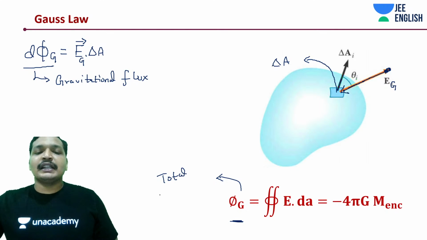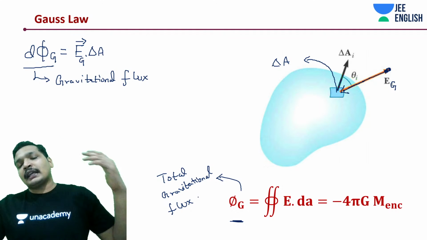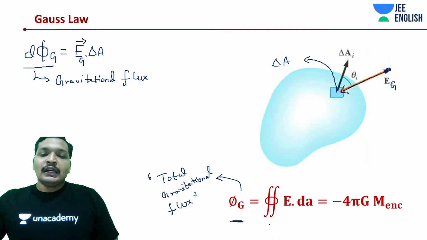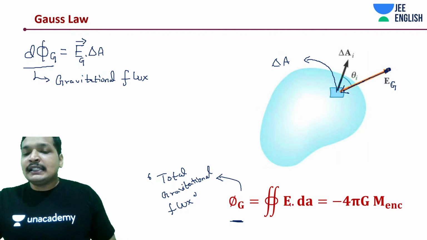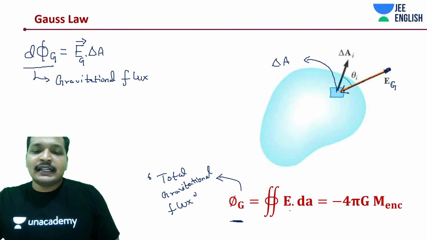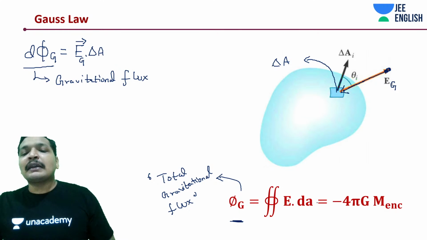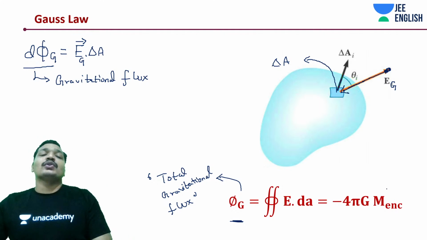So why are we stating all of these things? Because this is the key concept, and this is only applicable for your symmetrical mass distribution. E.dA, generally we denote gravitational field with E, is nothing but minus 4 pi G mass enclosed.